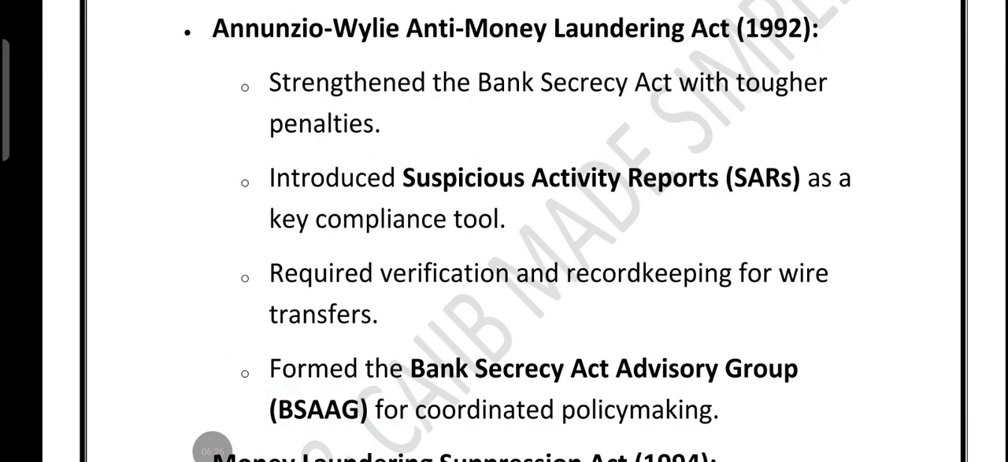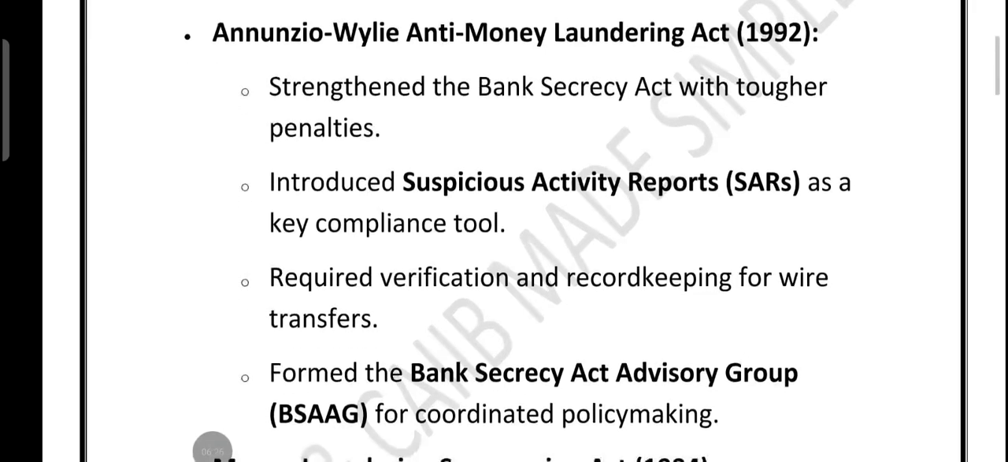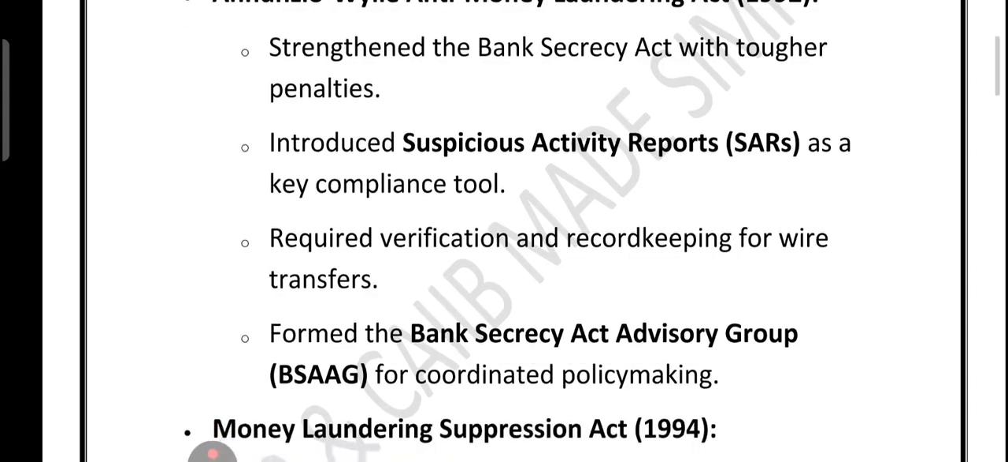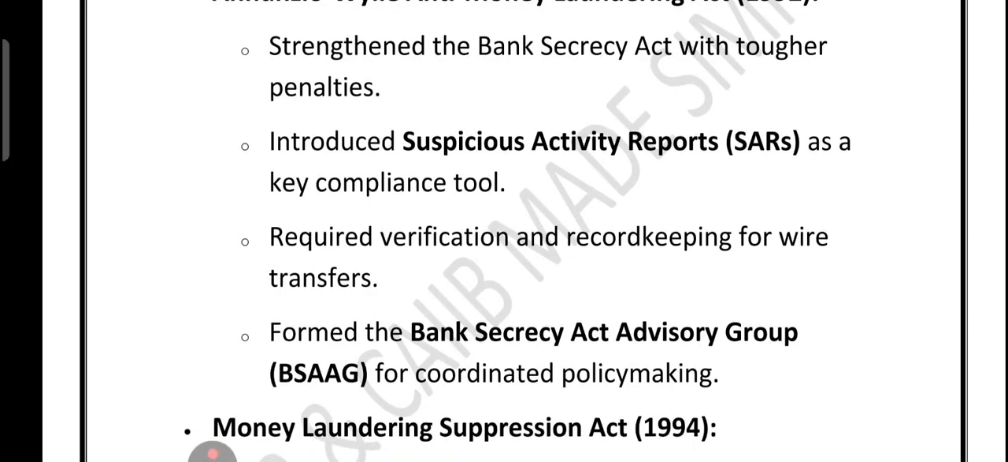So friends, what was this act all about? This was called the Annunzio-Wylie Anti-Money Laundering Act. This was very important because it introduced the Suspicious Activity Report. I told you, SARs are still the backbone of AML reporting today. Also, this act added stricter penalties, made record keeping for wire transfers compulsory, and even set up a special advisory group to guide AML policy making.